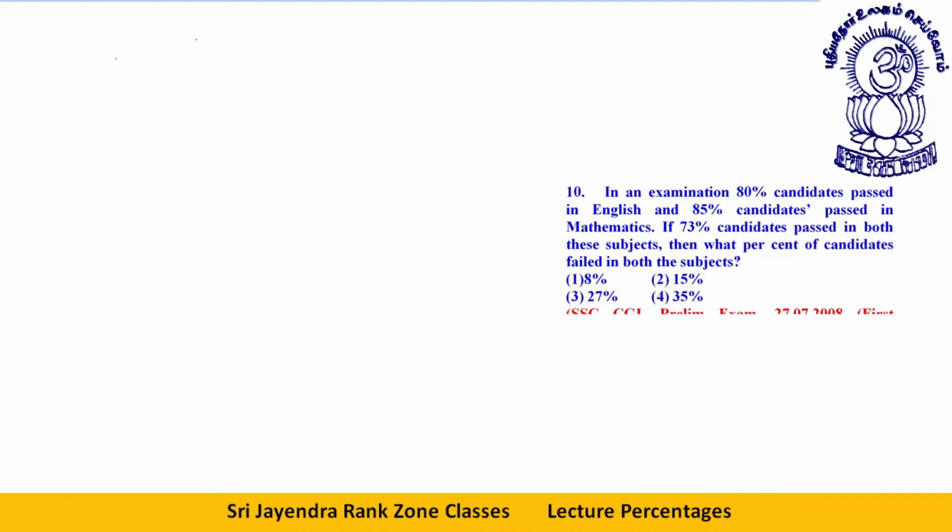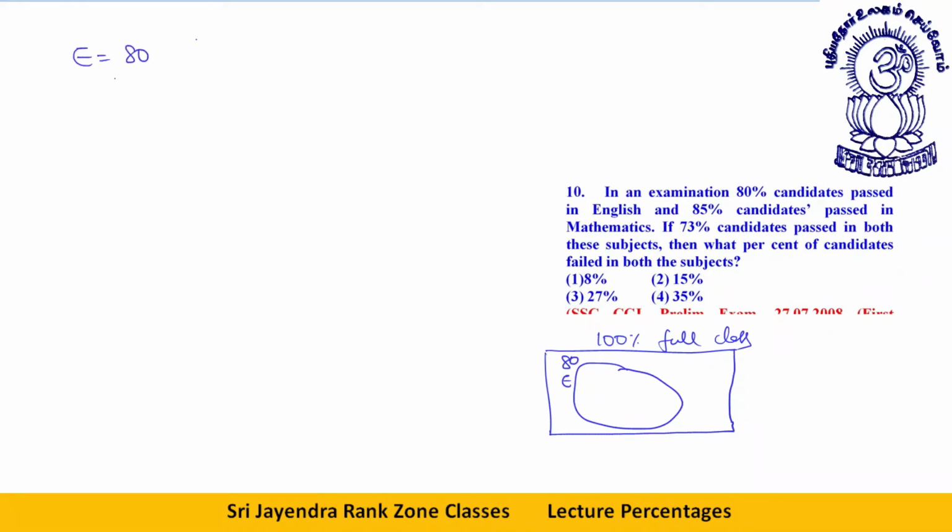In an examination, 80% of candidates pass in English. Let's say this is a sample space first of all. This is 100%, the entire class. This is the full class. This is 80% pass in English. 85% candidates pass in mathematics. Mathematics is how much? 85%. This will be even bigger.